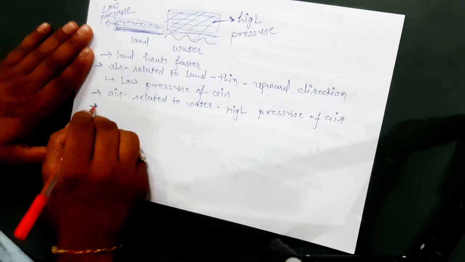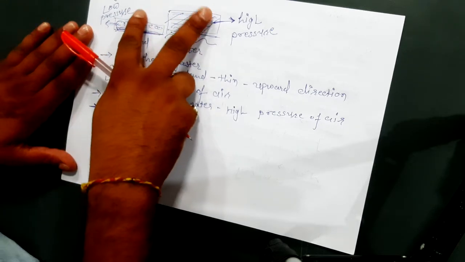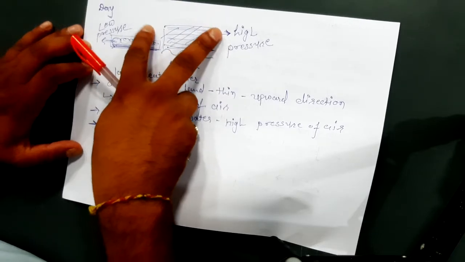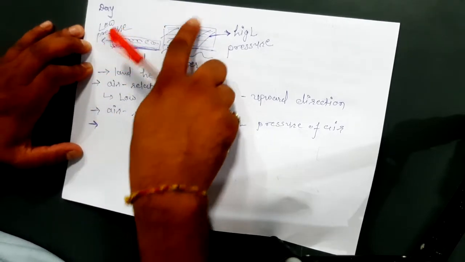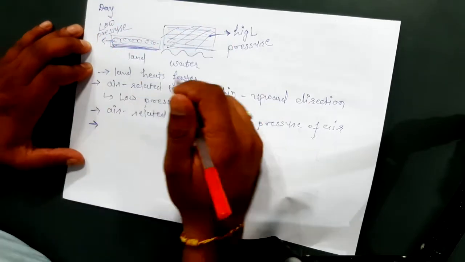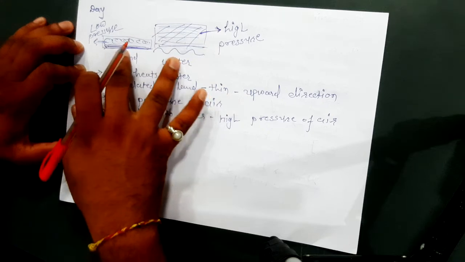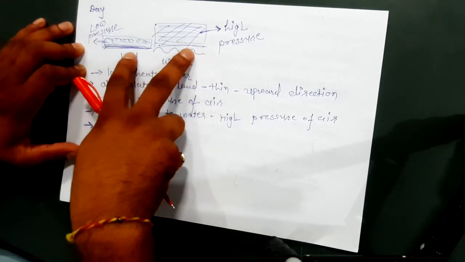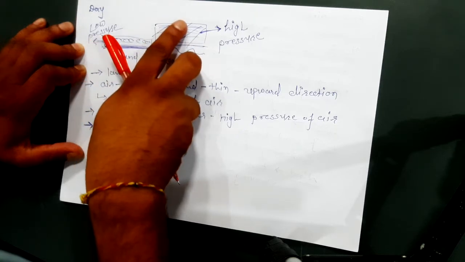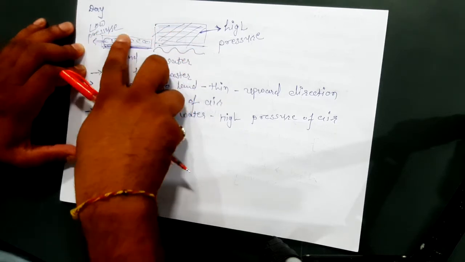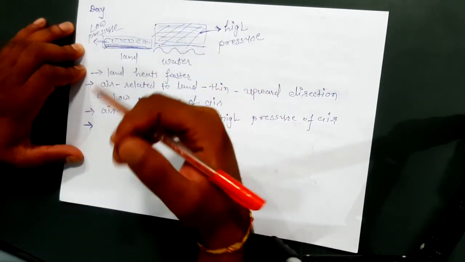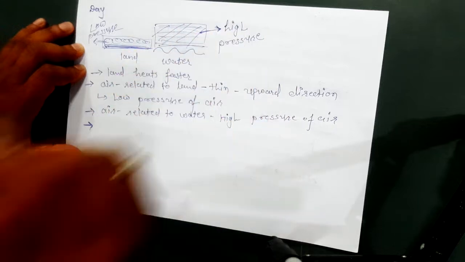As we know about the direction of wind, here we created a pressure difference. Due to this pressure difference between two regions, air will move from high pressure to low pressure, which creates the flow of air, the blowing of air, and that is called wind.